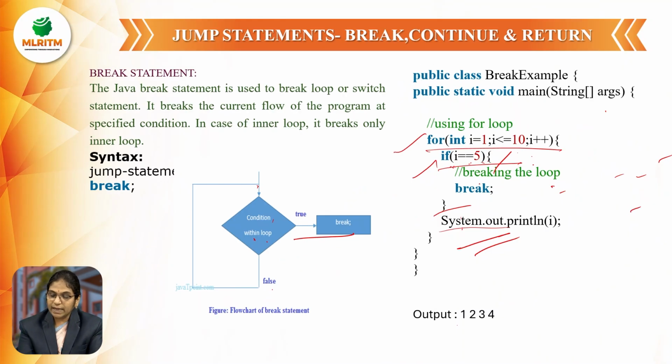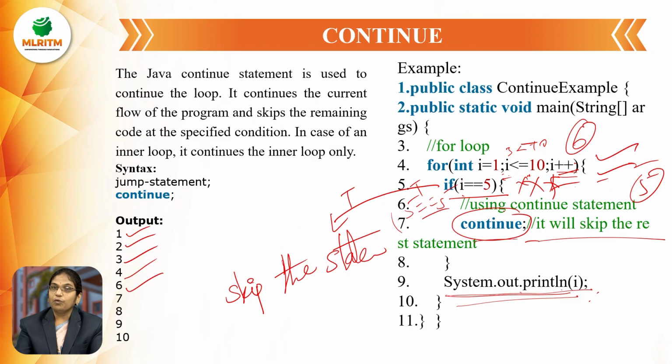Whereas in break, if the condition is true, the program terminates. Whereas in continue, only that particular condition statement is going to be skipped and the remaining is going to be continued until the condition becomes false.